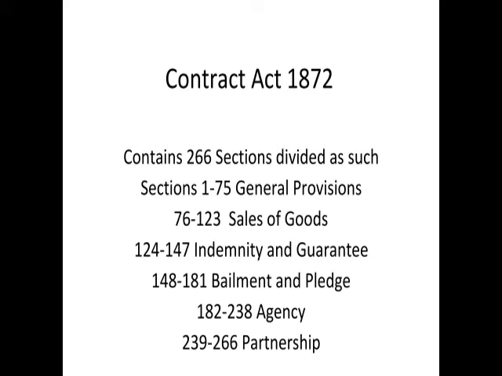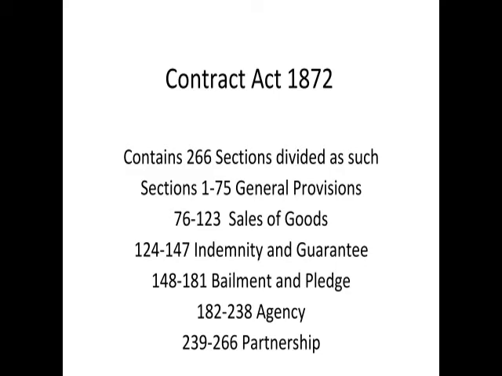It utilizes those. Now, from section 76 to 123, there used to be a section of sales of goods. But this was removed from this act. Another act was made, the Sales of Goods Act. So that's 76 to 123 repealed. That's a lot easier to now go with the Contract Act.